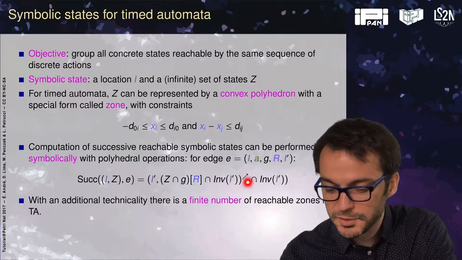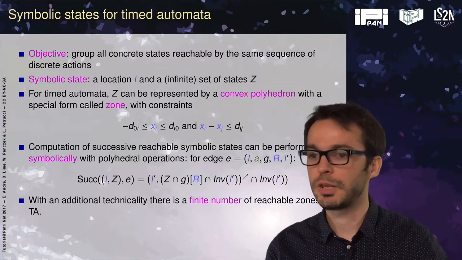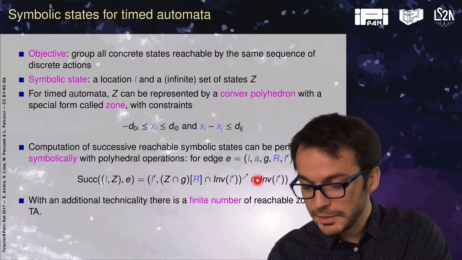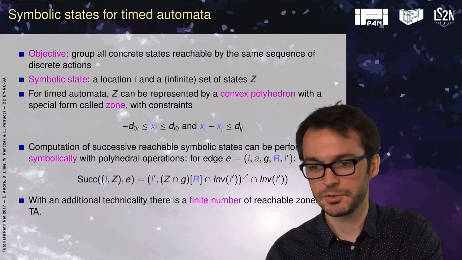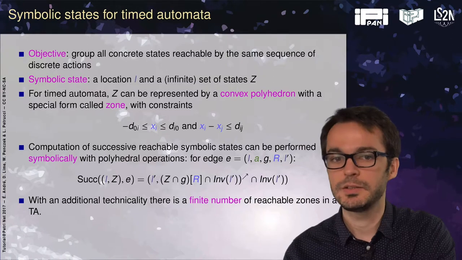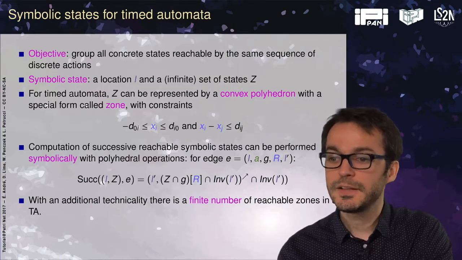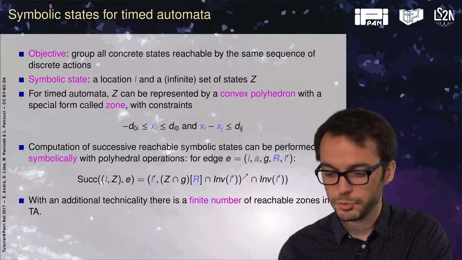We apply an operation called time elapsing. Time elapsing means all the clocks can move together at the same rate. And then again we intersect with the target invariant. And so with some additional technicality, which is linked to the k-abstraction, we will have a finite number of reachable zones in a timed automaton.